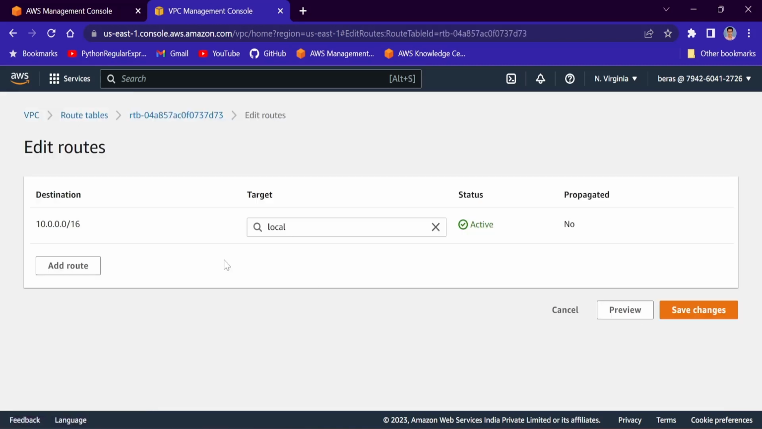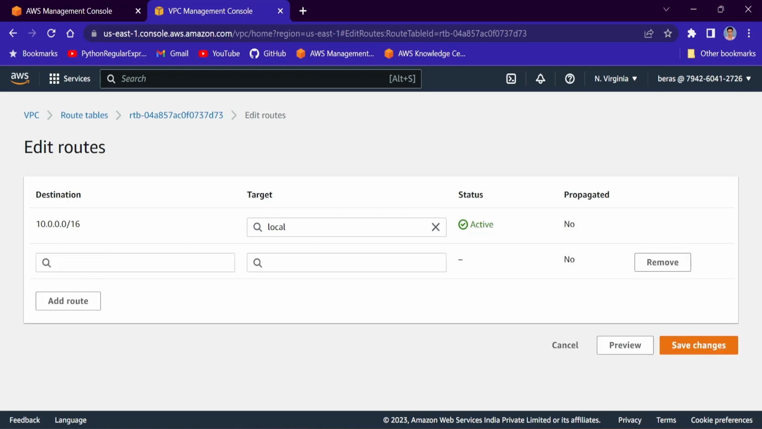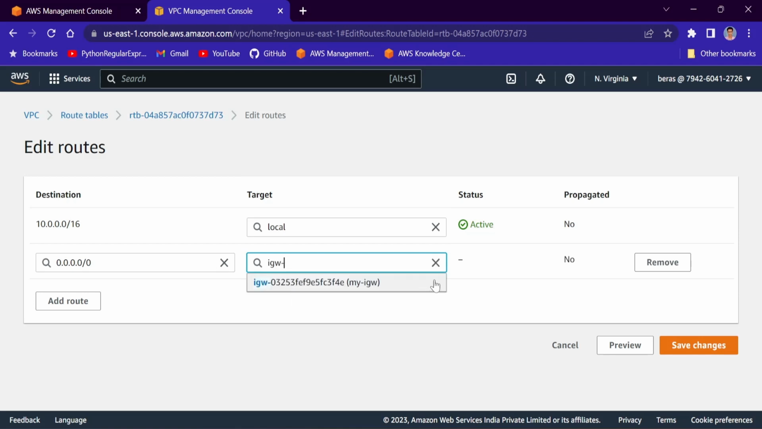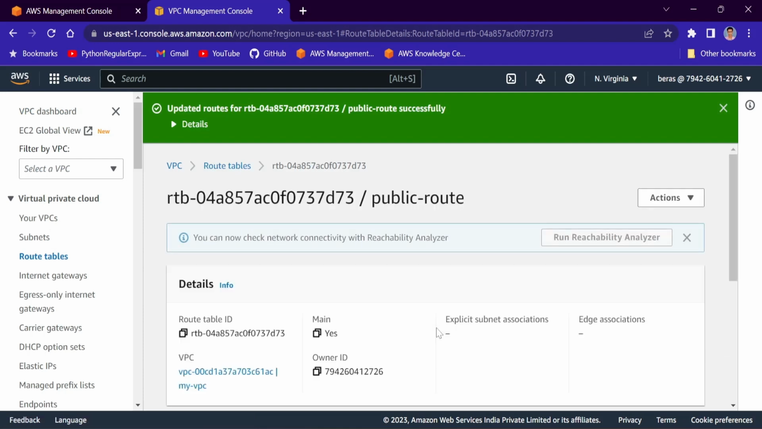Edit routes and see the destination is 10.0.0.0/16, that is the IP address of the VPC. So within the VPC what will be the target? That is local, that is, it can communicate within this VPC. Now I will add another route, that is anywhere, okay, it's over the network. Then the target will be the internet gateway we have created, right? My IGW, you see this is my IGW. Okay, save changes. So we will use this route table to connect to the internet.